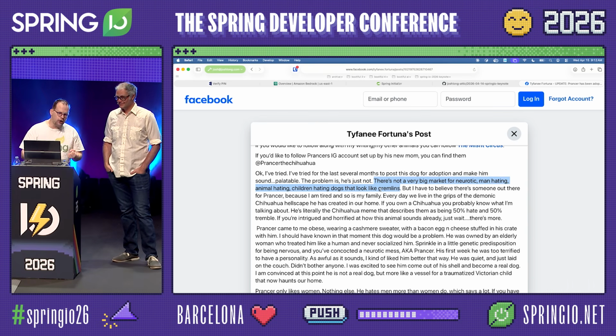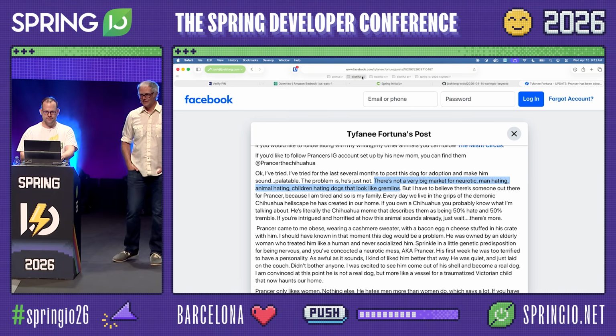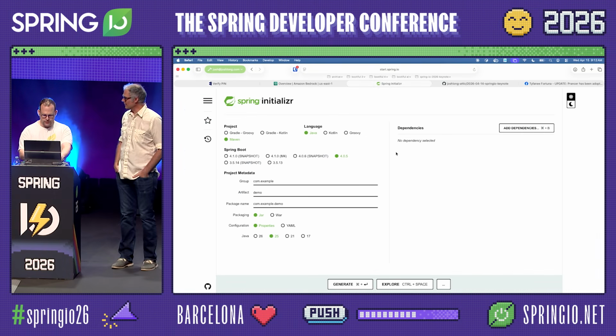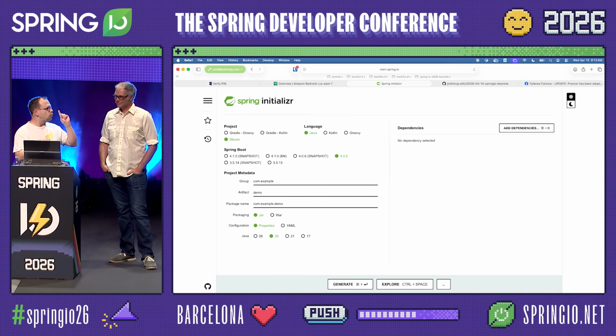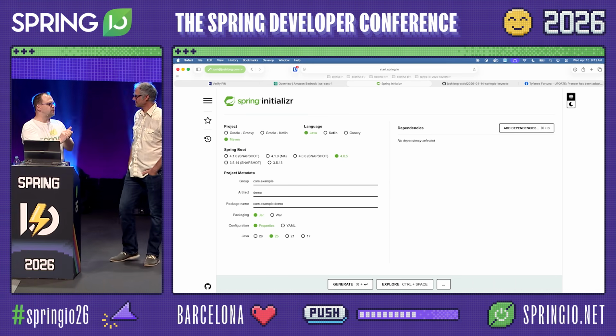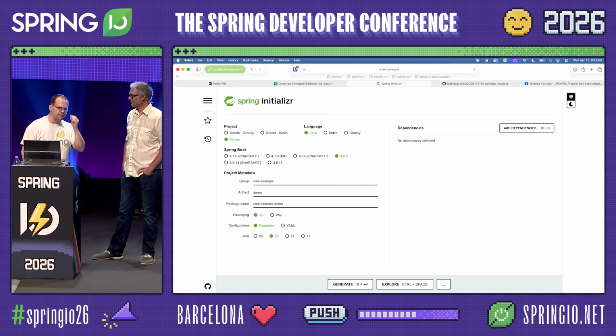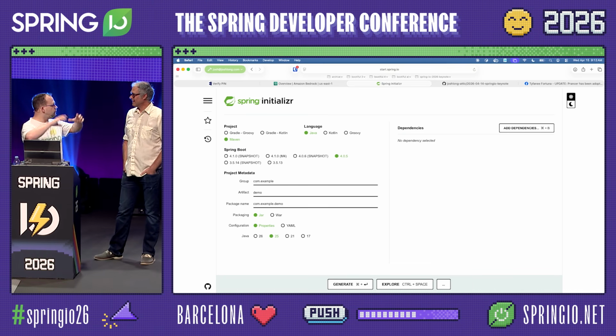We're going to give this dog a home, okay? I mean, if AI can do anything, it should be able to find Prancer a home. So let's build that. Go to start.spring.io. We are going to use AI. Spring AI supports integration with a number of different models. When we talk about AI models, obviously this is a good, broad term.